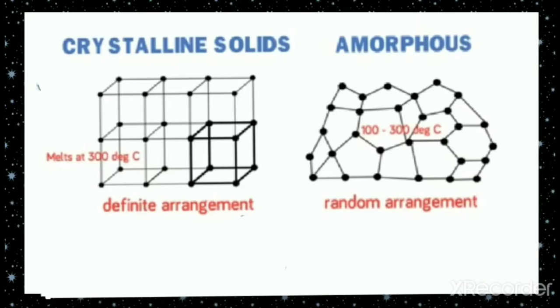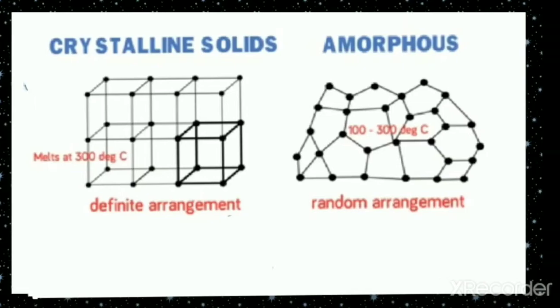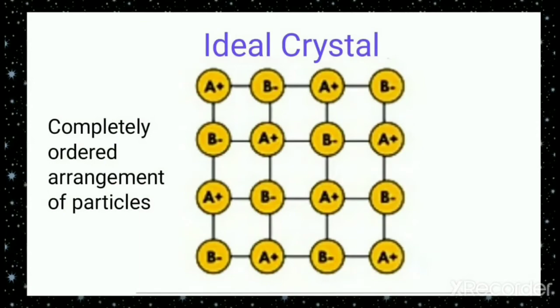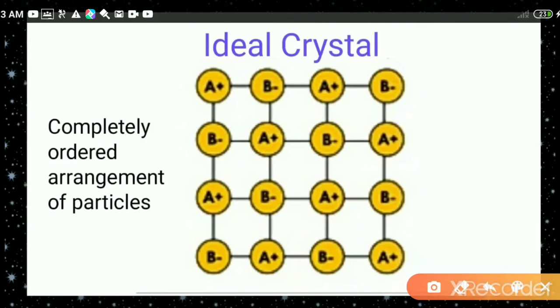So, if we consider an ideal crystal, ideal means perfect in every way. Let us take a crystal system which is taken as ideal. In this structure you can find alternate cations and anions.